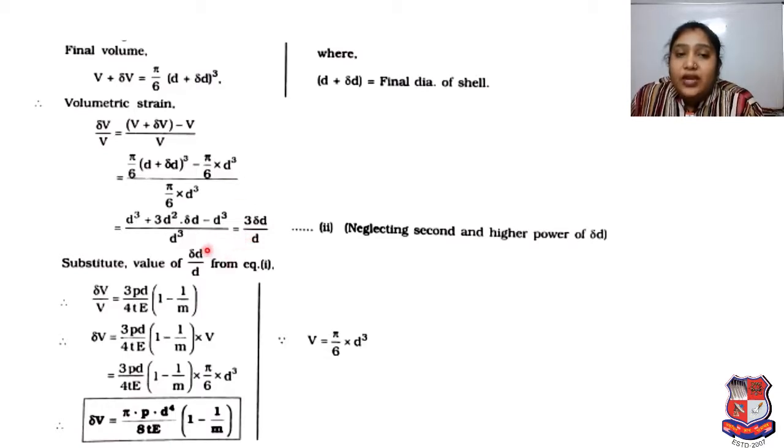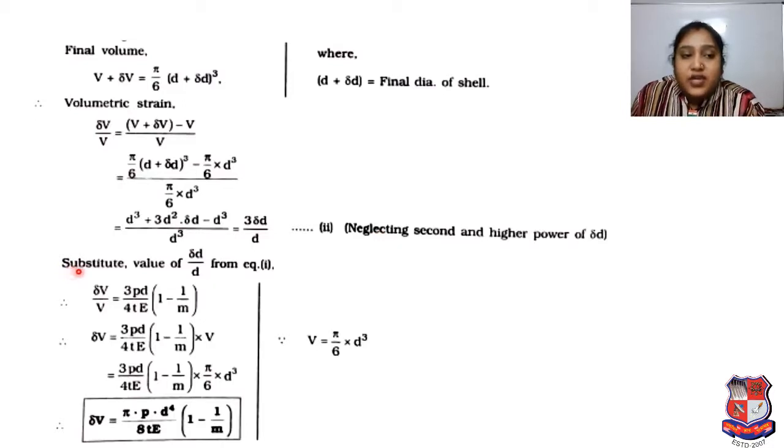Here we have to keep in mind that we got 3 delta D upon D by neglecting the second and higher powers of delta D. Otherwise many students will get confused. If we simplify without neglecting them, the term will be different. But here only 3 delta D upon D is mentioned, so don't get confused. Clearly, neglecting second and higher powers of delta D, delta V upon V is 3 delta D upon D, and this is our equation number 2.